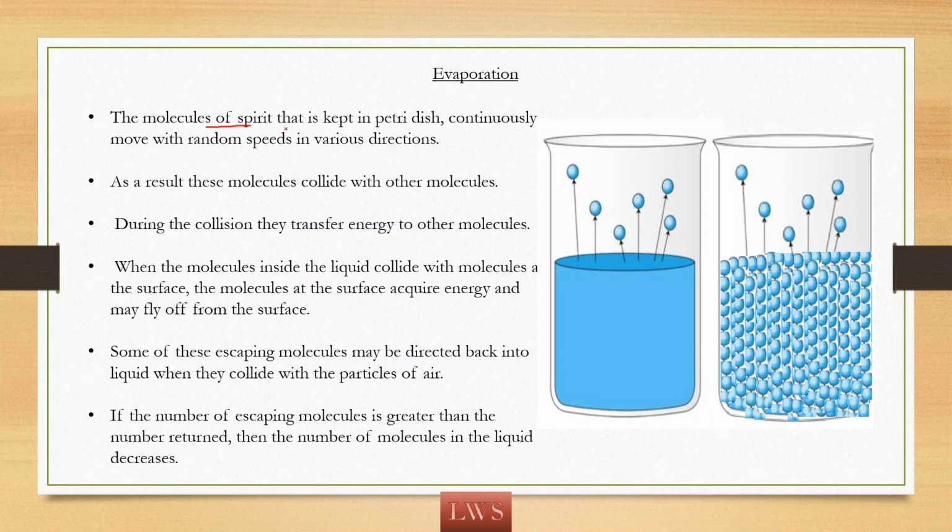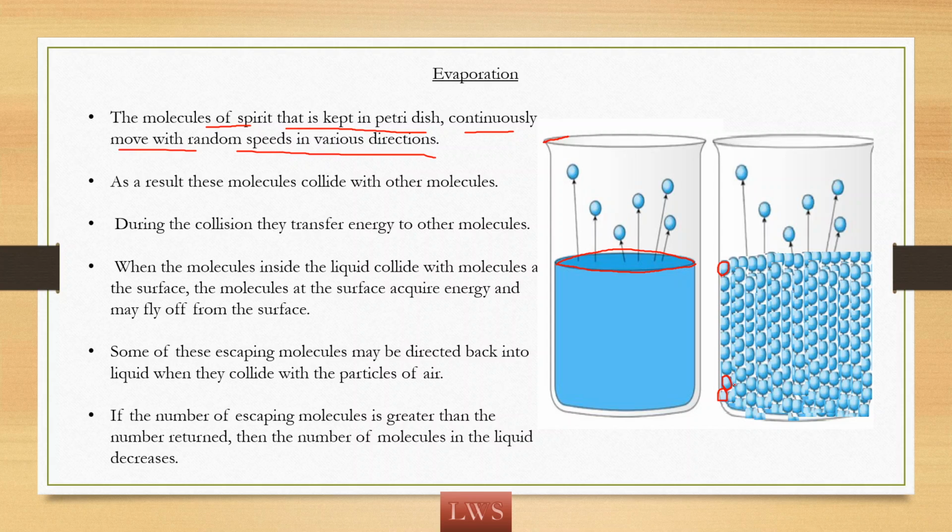The molecules of spirit that is kept in the dish continuously move with random speeds in various directions. So consider there is a container here and it is having some spirit in it. For your understanding, the spirit is visualized in terms of molecules in the second container. Each of the circles here represents molecules of the spirit. These molecules are moving randomly in different directions with different velocities.